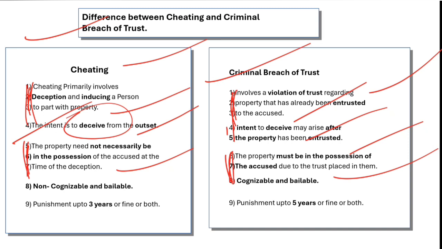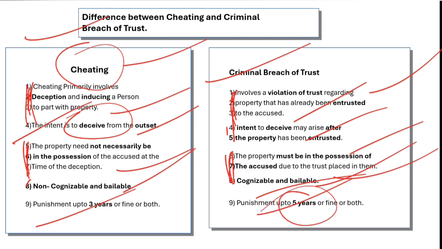In cases of the offense of breach of trust, it is cognizable and bailable. Here I am talking about bare cheating, not cheating with inducement to deliver property, because cheating with inducement to deliver property is a cognizable and non-bailable offense. Here it is non-cognizable but bailable. Both these are bailable, but cheating is non-cognizable, while breach of trust is cognizable. The punishment for cheating is 3 years or fine or both, but for breach of trust it is 5 years. Earlier it was also 3 years in IPC, but it has been increased to 5 years.